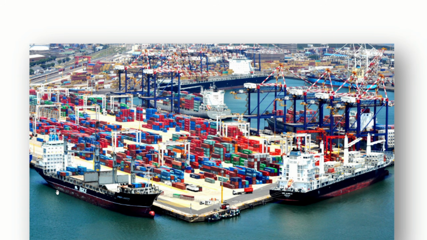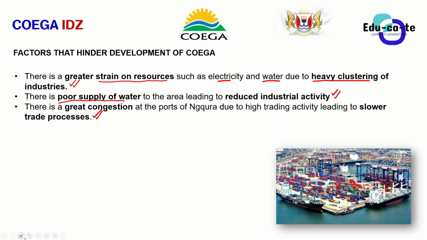So basically, because of this congestion at the port of Ngqura, it makes it hard for the Coega IDZ to grow, because some industries in the Coega IDZ will not be able to get their cargo to the international market as soon as they wish. It's overly congested and it's not easy to just get your goods across to the international markets. So this leads to slower trading processes as well.